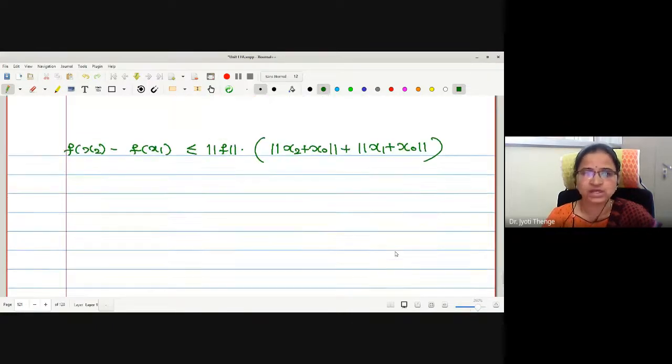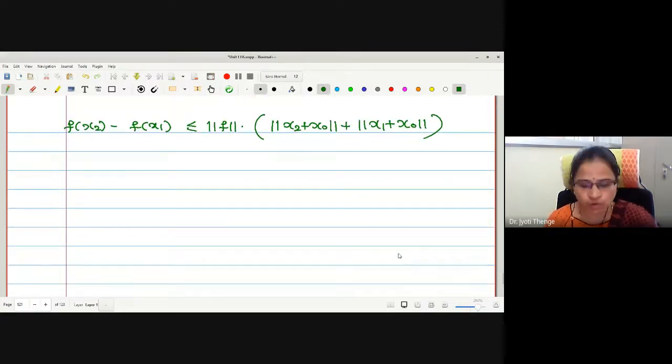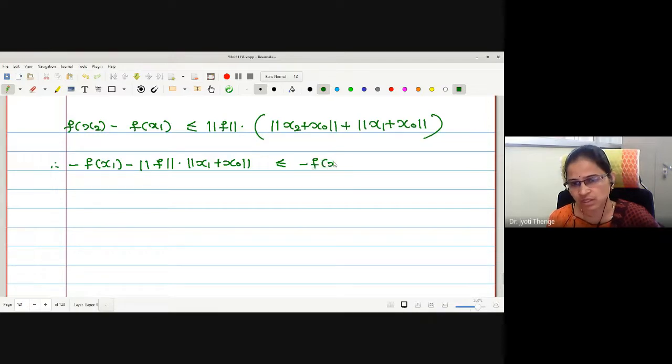Okay. Now let us separate the elements of x1 on one side, x2 on another side. Let me keep x1 on the left side. Therefore, this is minus f(x1). The element corresponding to x1 is going to shift to the left. Therefore, multiply by norm f and shift to the left. Therefore, is it norm f into norm of x1 plus x0, and it is less than or equal to what? This f(x2) we will shift to the right. This is f(x2) added with norm f into norm of x2 plus x0.